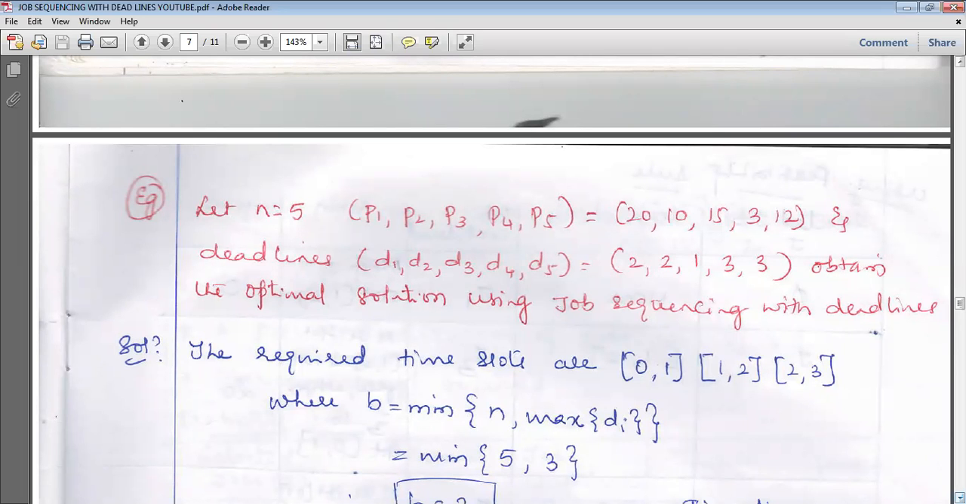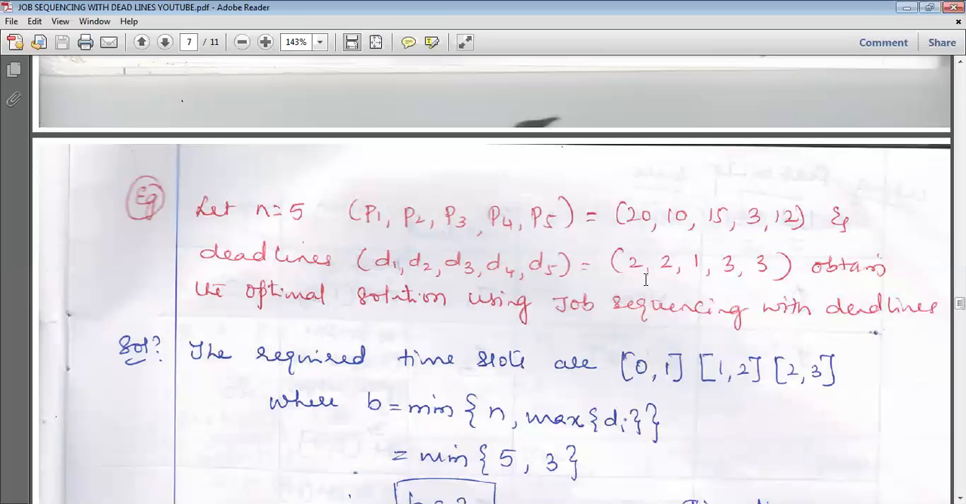What are the profits earned? P1, P2, P3, P4, P5 are the profits earned, that is 20, 10, 15. If the first job is performed, the profit earned is 20. If the second job is performed, the profit earned is 10 rupees. If the third job is performed, the profit is 15. If the fourth job is performed, the profit is 3 rupees. If the fifth job is performed, the profit is 12 rupees. And the deadlines given tell how much time the particular job is ready to wait.